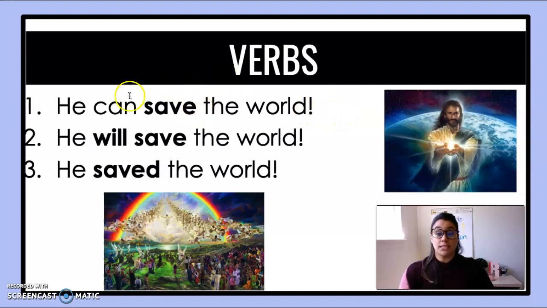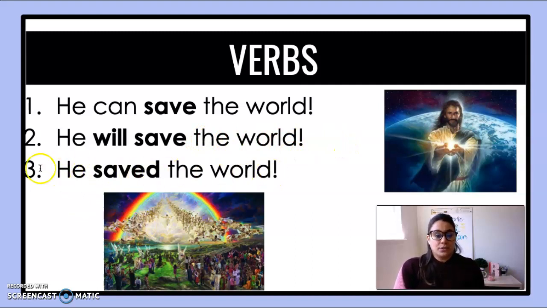The verb in this sentence is the word save, because it is an action. When you save someone, that is an action. It's an action of love. It's a motion. So he can save the world. This is the present tense. He will save the world. Will save. Can you guess what tense will save is? Is that in the present tense, the past tense, or in the future? That's right, you guessed it. It is in the future. He will save the world.